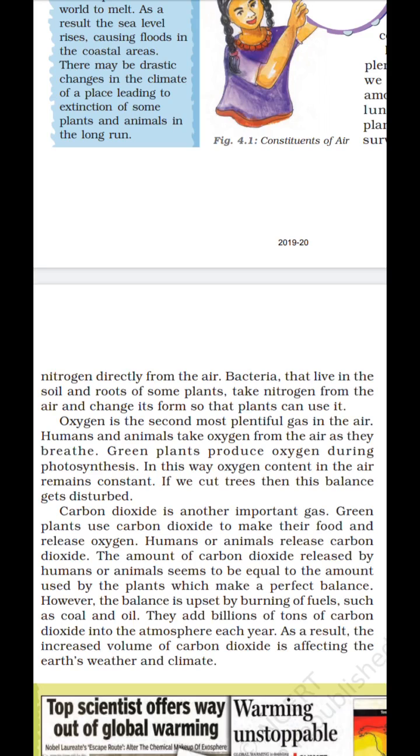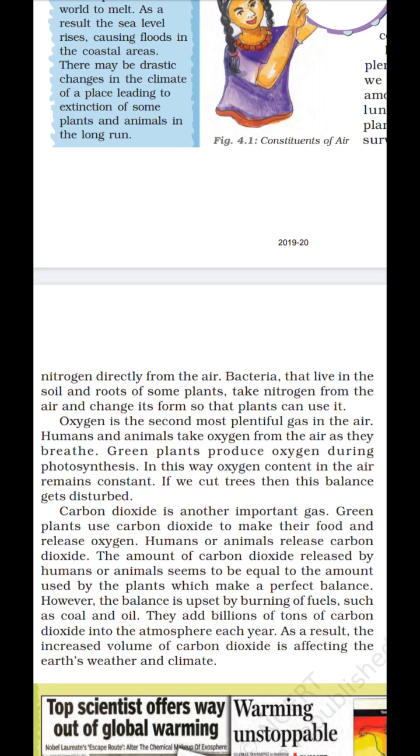So we take oxygen for our breathing, and when we inhale the air we consume the oxygen in our body. But when we exhale, we exhale carbon dioxide. So in this case the amount of oxygen in the atmosphere would have been reduced, but the green plants produce oxygen during photosynthesis. In this way, the oxygen content of the air remains constant.